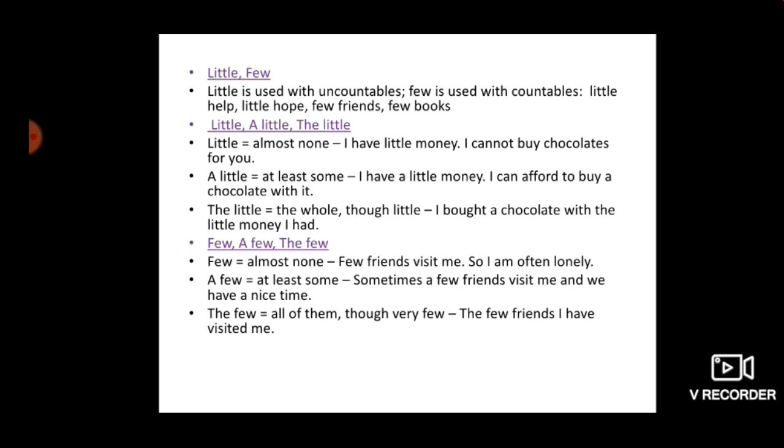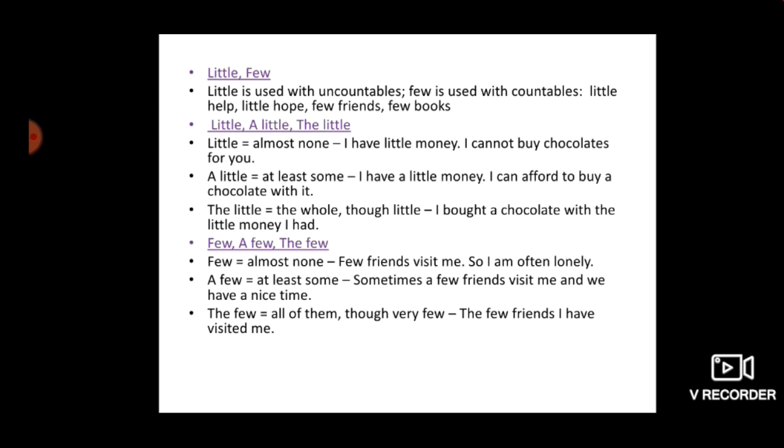Next is few, a few, the few. Few means almost none. Again, it's the same as little, a little, the little. Few friends visit me, so I am often lonely. That means almost none. No friends come and meet me. A few means at least some. Sometimes a few friends visit me and we have a nice time.